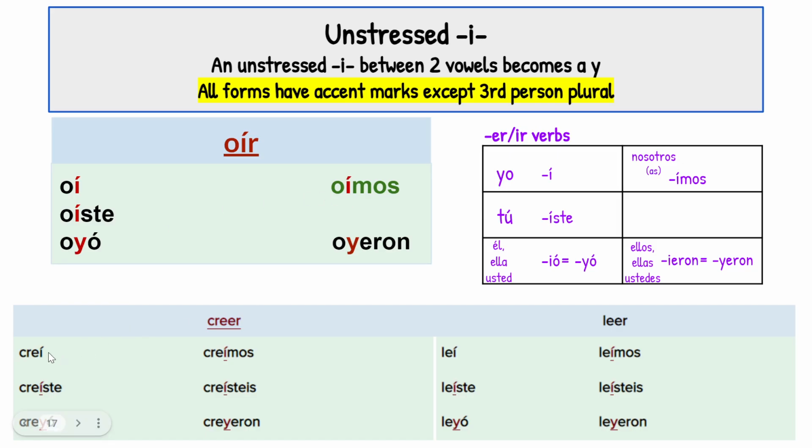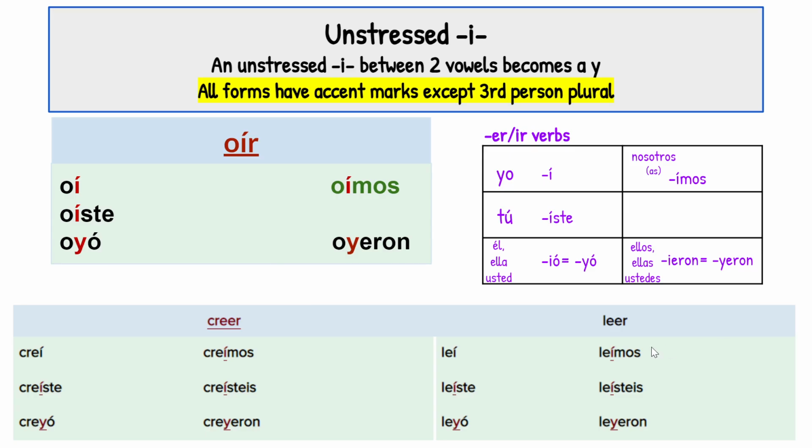Same with creer, becomes creí, creíste, creyó. C-R-E-Y-O accent. Creímos, creyeron. C-R-E-Y-E-R. If I had kept the I in there, I would have had an I trapped between two E's. The rule says you can't do it. You've got to change that into a Y. Here's leer, leí, leíste, leyó, leímos, leyeron.